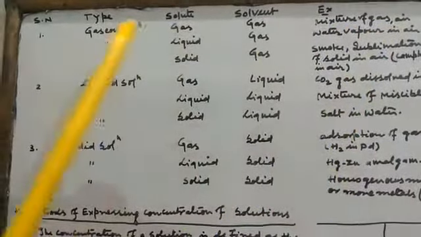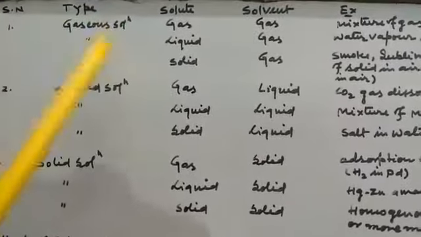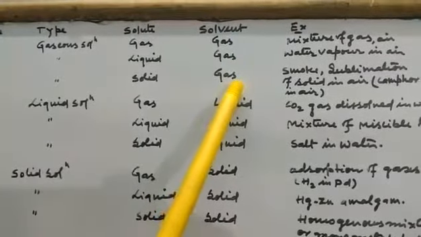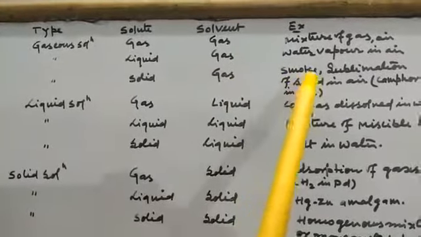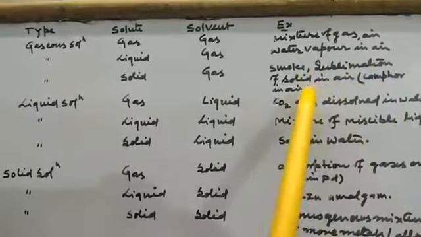Example is water vapor in air. The third type in gaseous solution: when solute is in solid state, solvent is in gaseous state. Example is smoke or sublimation of a solid in air, that is camphor in air.